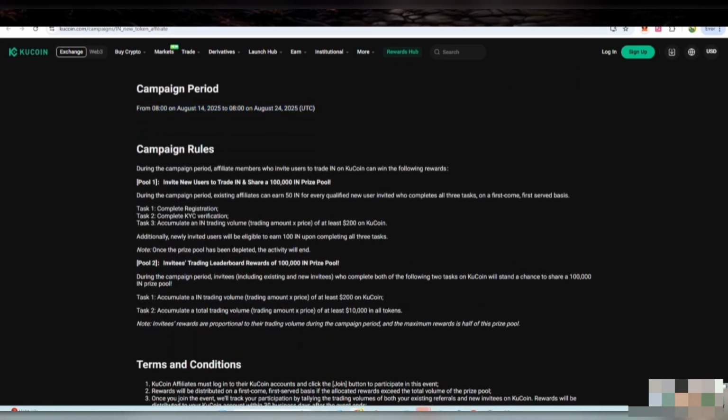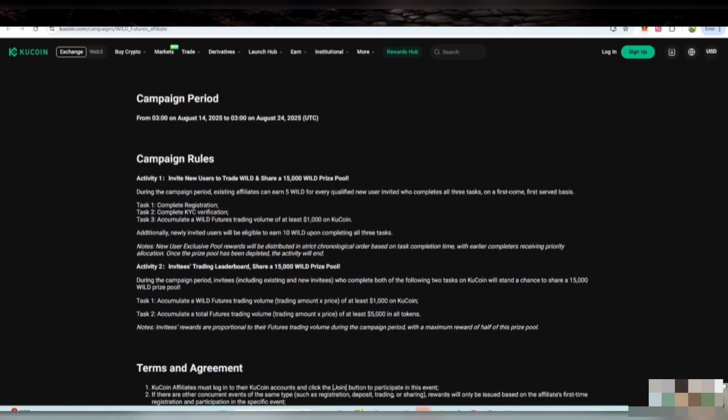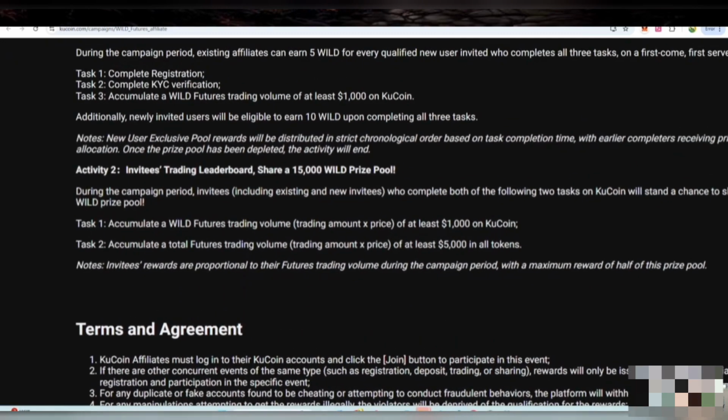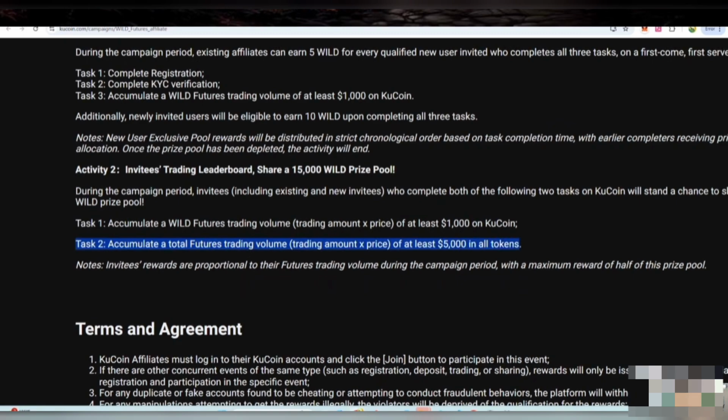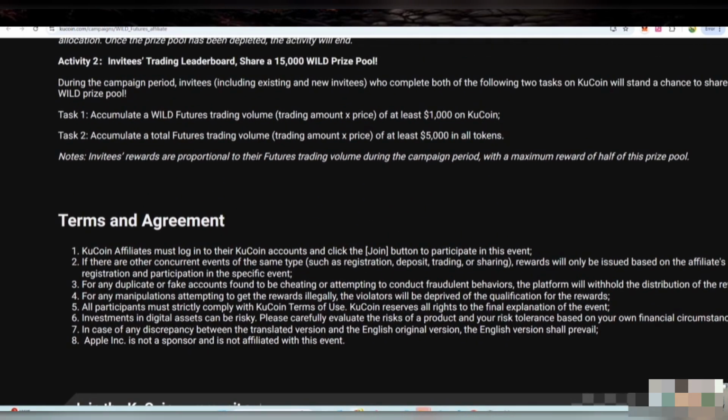Actually, you have to invite friends. You get these details and the pool, where you can also get your overall trading in the eligible token. There are also the same details with a different prize pool, and you can be one of the members who will join. You can get the complete detail as well. I have already shown it to you if you want to join.